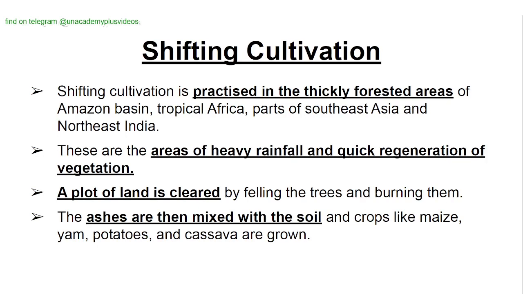Shifting cultivation is practiced in the thickly forested areas of the Amazon basin, tropical Africa, parts of Southeast Asia and Northeast Asia. These are areas of heavy rainfall and quick regeneration of vegetation. A plot of land is cleared by felling the trees and burning them. The ashes are then mixed with the soil and crops like maize, yam, potatoes and cassava are grown.